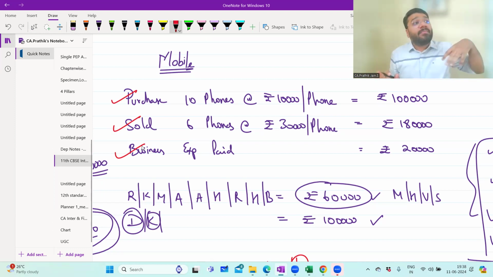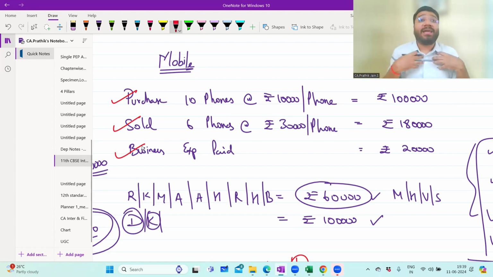So if each of them gives me a different answer for one question, as an owner, which answer should I rely upon? Accountant 1 is telling that the profit is 10,000. Accountant 2 is saying the profit is 12,000. Accountant 3 is saying that my profit is 5,000. As an owner, will I not go mad? So for one question, three different answers means what? Somewhere something is wrong. Which means the basis on which the account is prepared, the base is not concrete. Each one is trying to do the accounts in their own way.